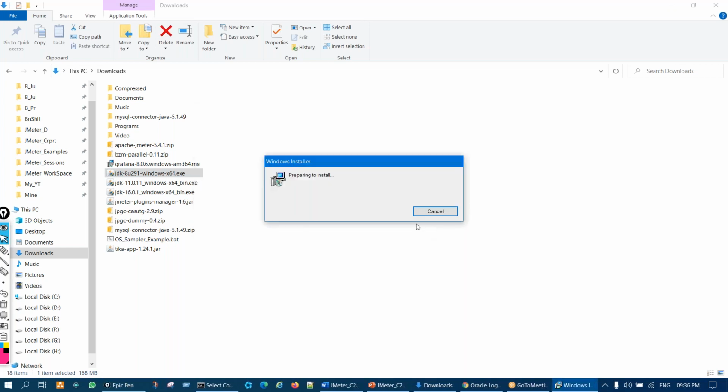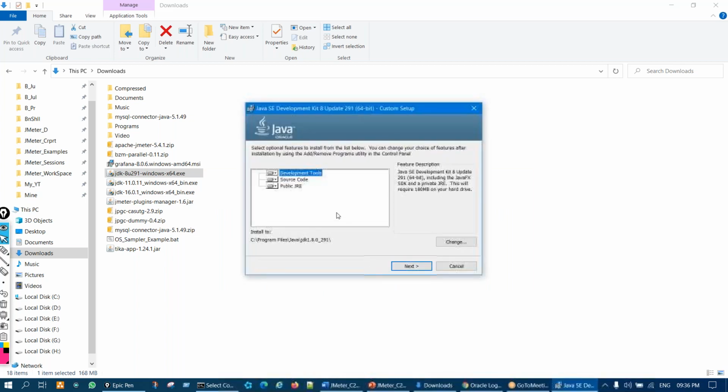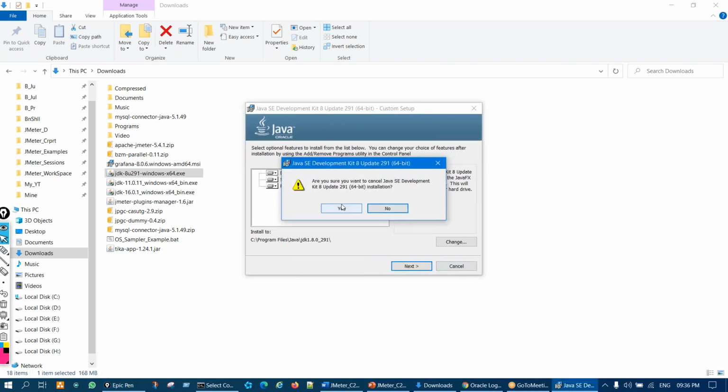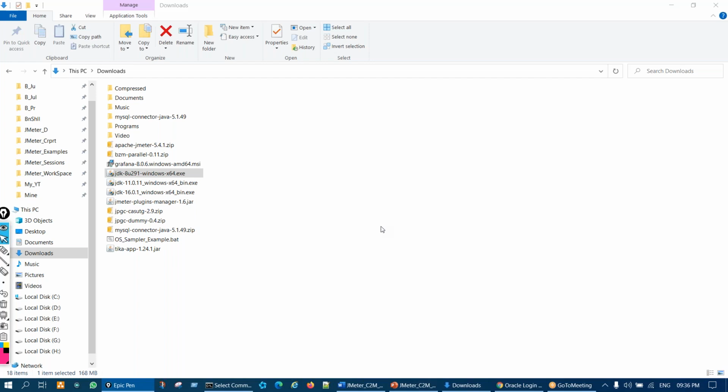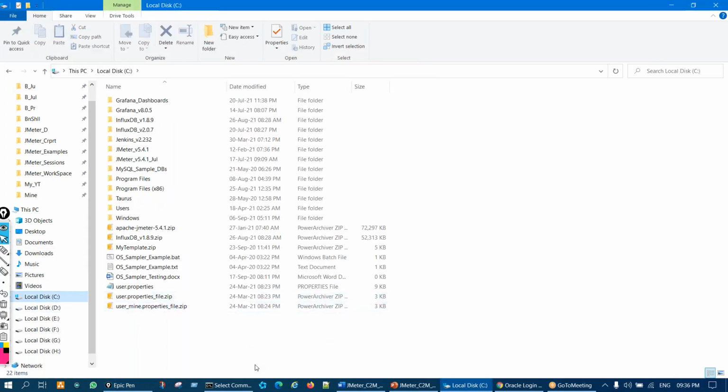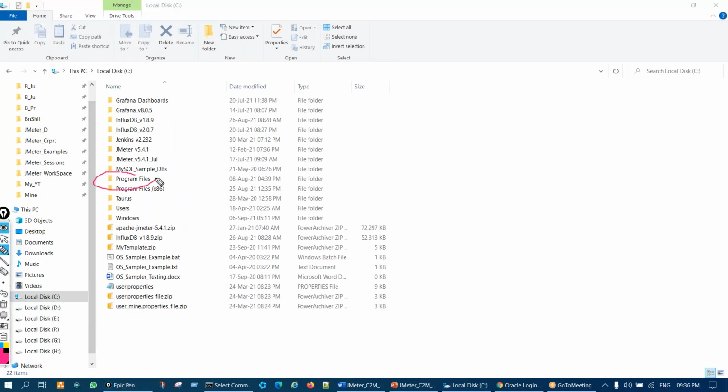Then it will ask for location, like this. It will ask where it will be installing, and next, right? Okay, like that you should install it. Now once the installation is completed, you go to your C drive, right? And you go to program files. In C drive, you'll see program files will be there. You go there,